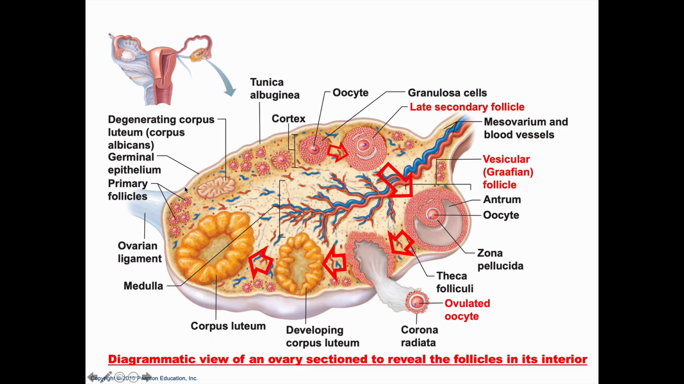So this is the picture you can see. If you see closely, this is the primary follicle. This primary follicle will start to mature. One primary follicle will start to mature.